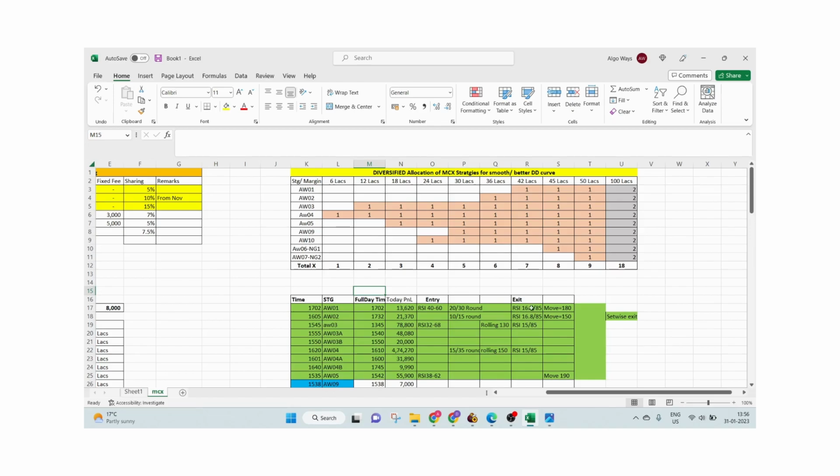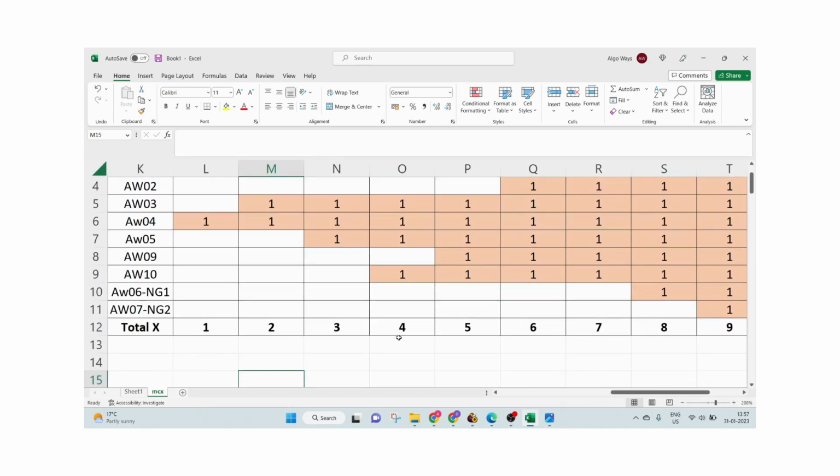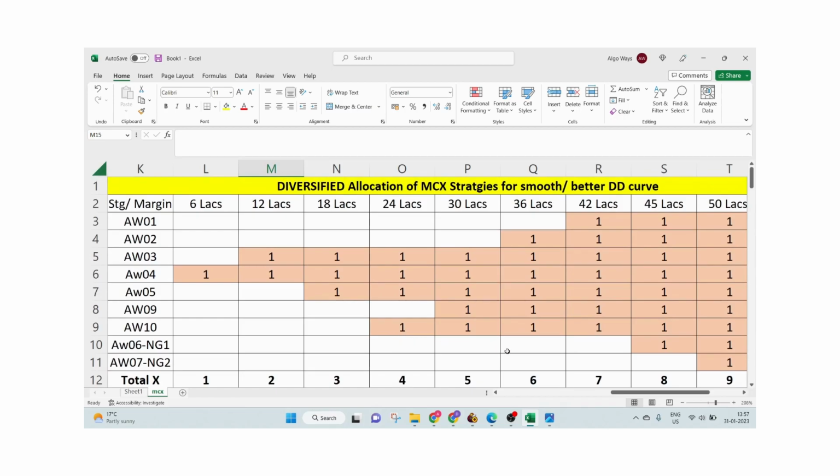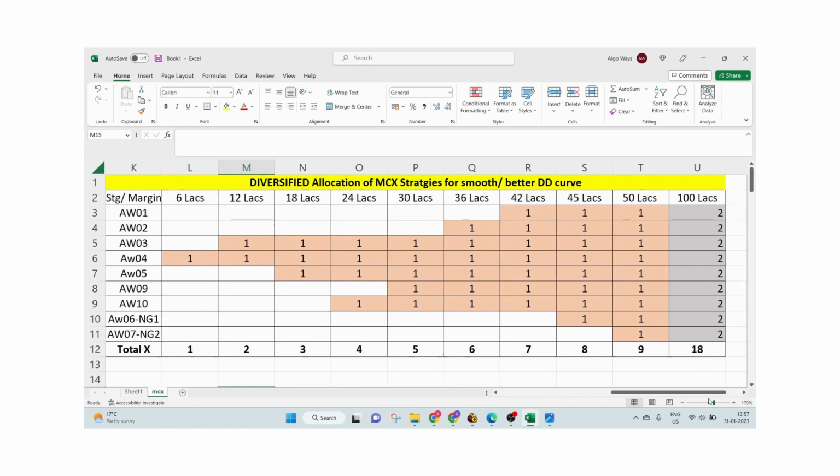Now MCX, we have this allocation matrix which I have already put in the Telegram channel as well 2 days back. Now this is up to 50 lakhs. So it is suggested that up to 50 lakhs, whatever is the margin, we shall not deploy 2x, more than 1x in any of the strategies to have better or less slippages, better execution.